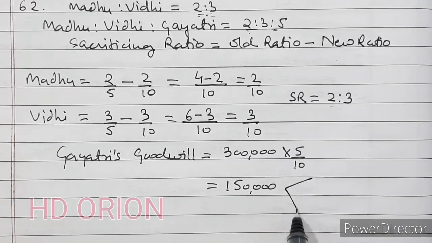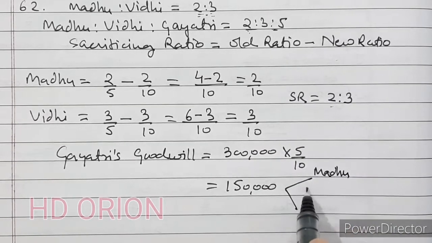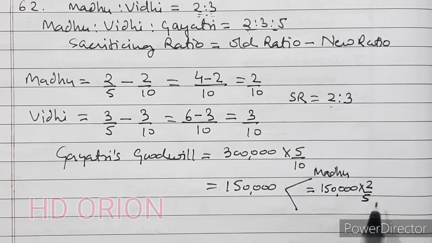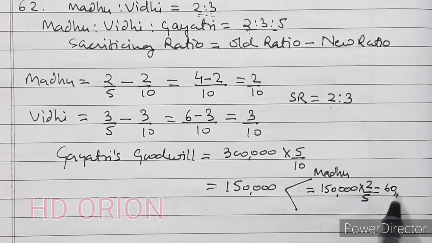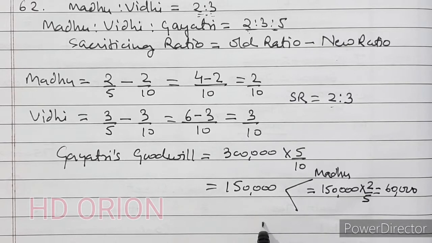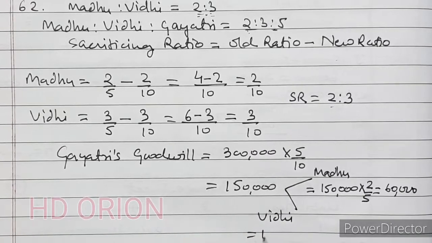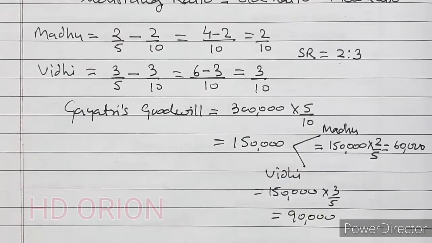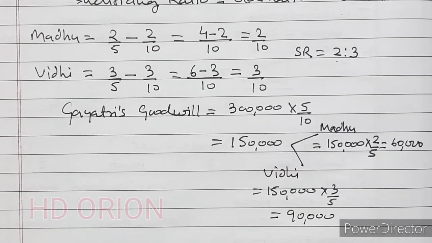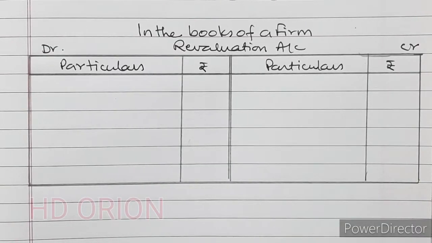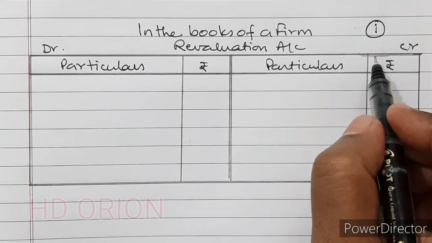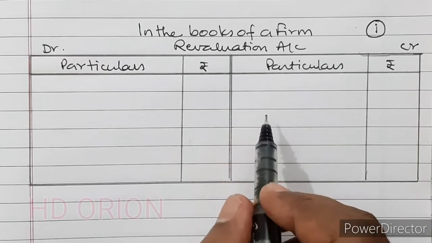So Madhu will get 1,50,000 into 2/5, that is equal to 60,000, and Vidhi will get 1,50,000 into 3/5, that is equal to 90,000. So let us see the ledgers now. I am providing an I button here for you to go to my previous video on revaluation account for your ready reference.